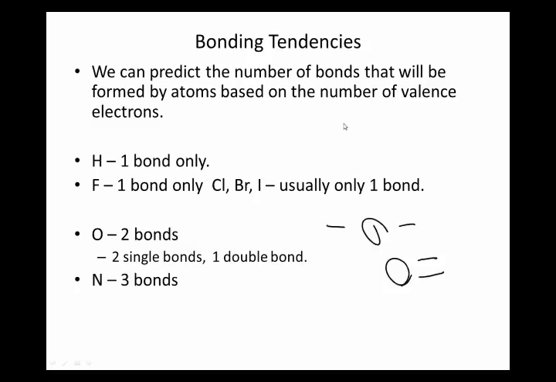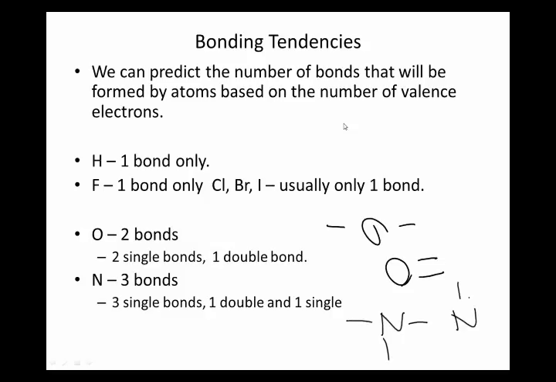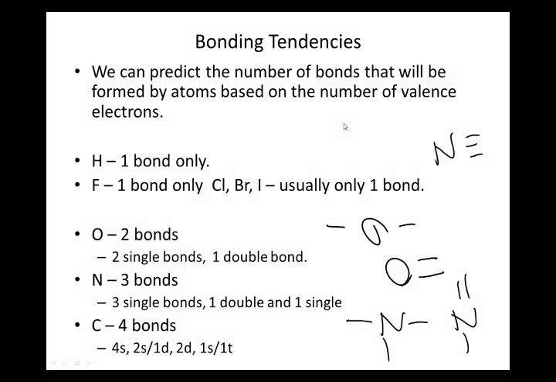Nitrogen tends to make 3 bonds, and that could be 3 single bonds, or a double and a single, or a triple bond. Carbon can make 4, which could be 4 singles, 2 singles and a double, 2 doubles, any combination, as long as it's 4 total bonds.